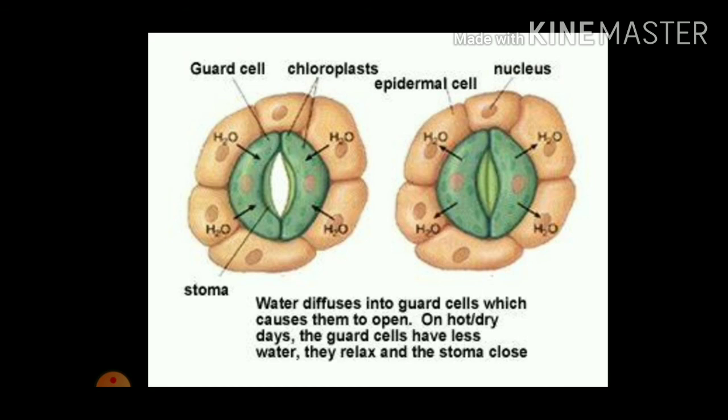Just see the two guard cells, and how water diffuses into the guard cells, which causes them to open. On hot and dry days, the guard cells have less water, they relax, and the stomata close.